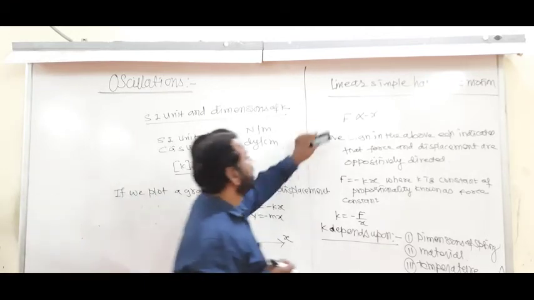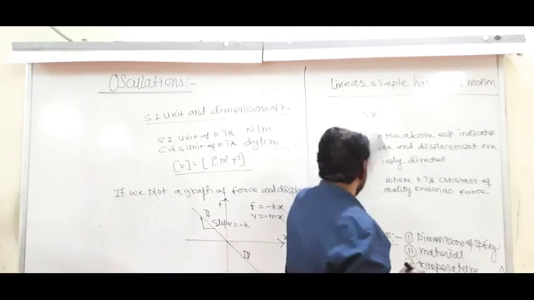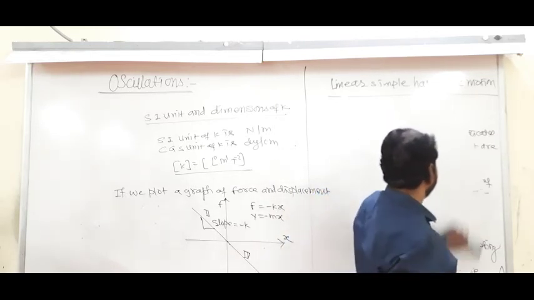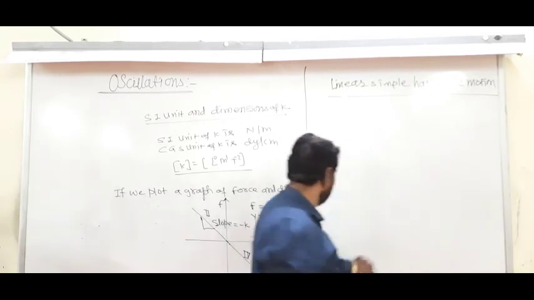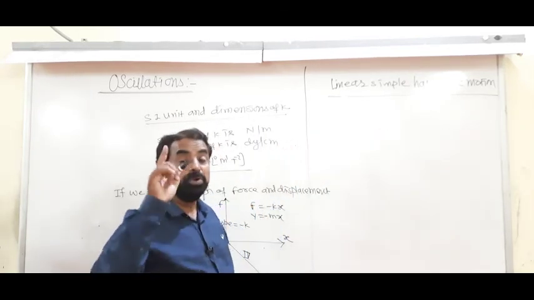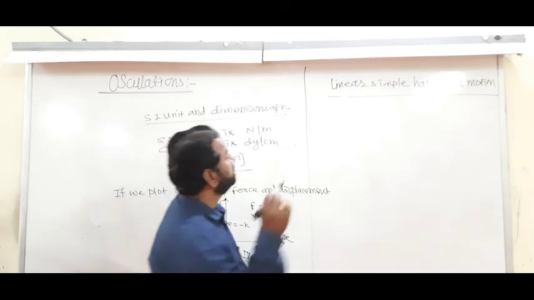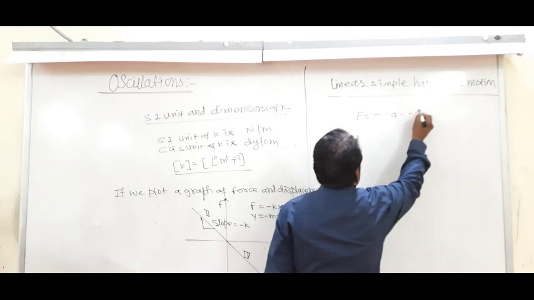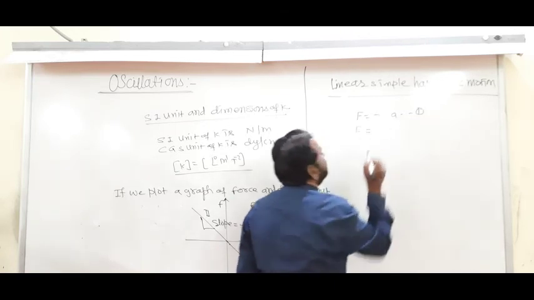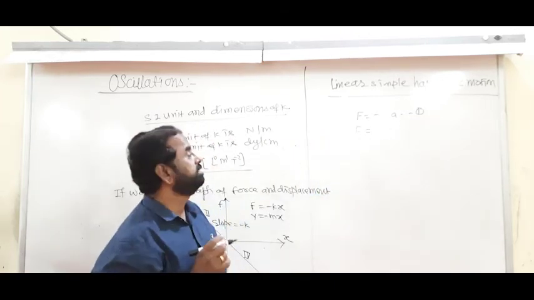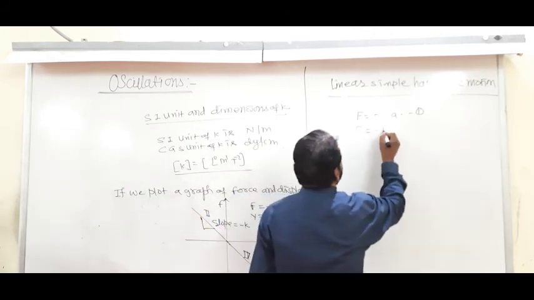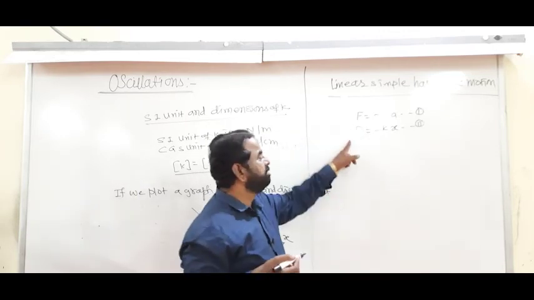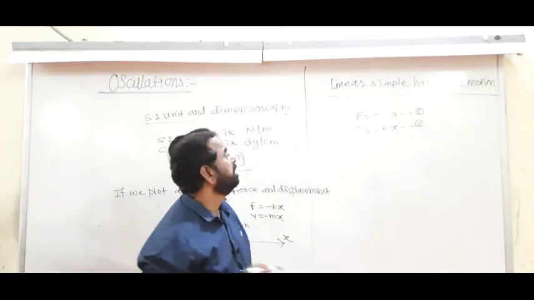Now next, the alternative definition of linear SHM. By the definition of force according to Newton's second law of motion, F is equal to m into A, and by the definition of linear SHM, F is equal to minus k into x. Now equate: the left sides are the same, so the right sides must be the same.